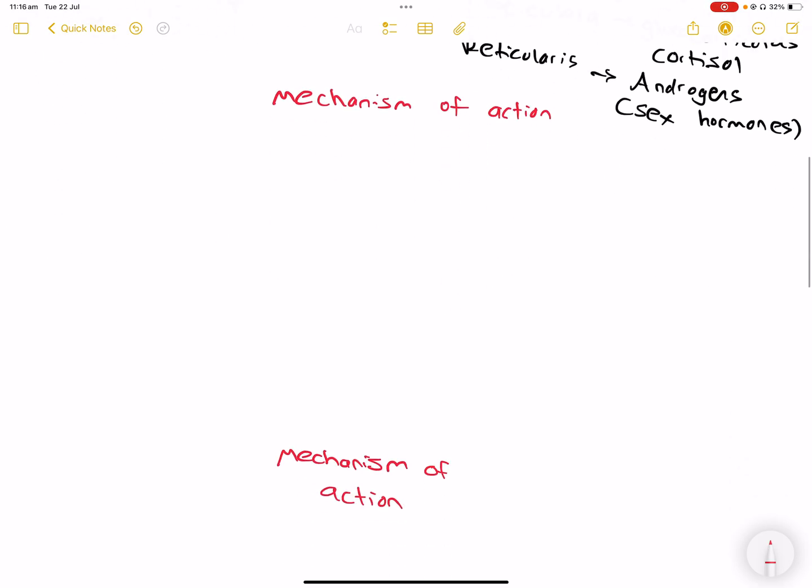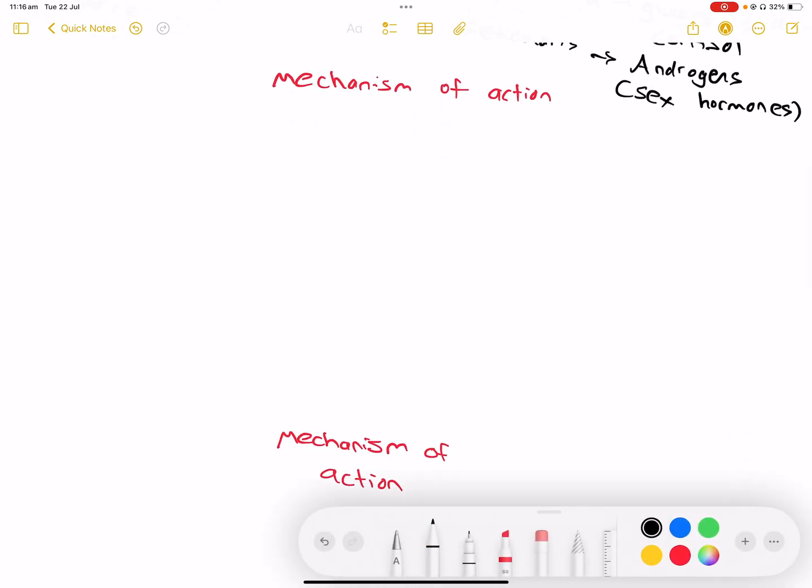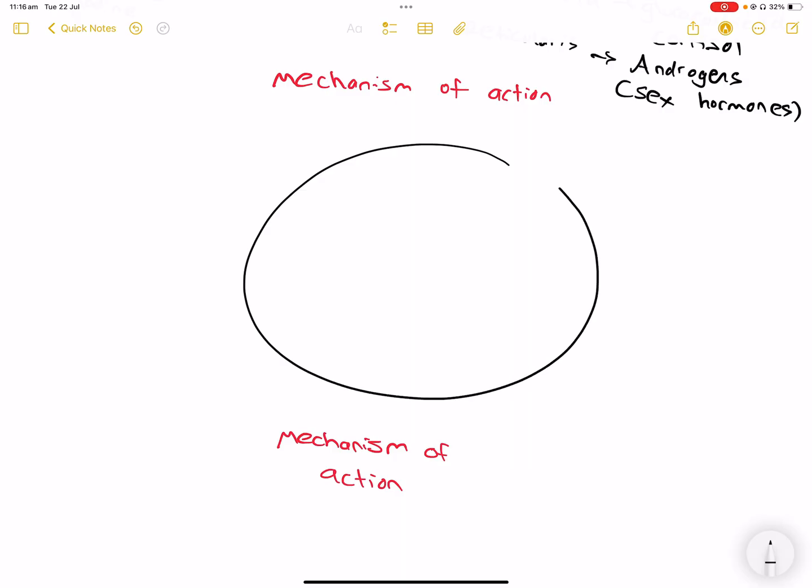Okay, let's move on to the mechanism of action. Okay, we've got a cell. The first one we're going to go through is protein/peptides. We said protein/peptides are water soluble, remember? And we've got the phospholipid bilayer. Now, water soluble can't cross the phospholipid barrier. So in order to trigger an action in that cell, the hormone must bind to something first and trigger other actions because it can't directly get in and do it itself.